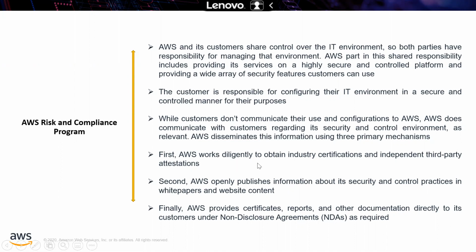First, AWS works diligently to obtain industry certifications and independent third-party attestations. I am going to show you the slide on what certifications they have. Second, AWS openly publishes information about its security and control practices in white papers and website content. If you visit aws.amazon.com, you are able to see that information. Finally, AWS provides certificates, reports, and other documentation directly to its customers under NDA whenever they need it.